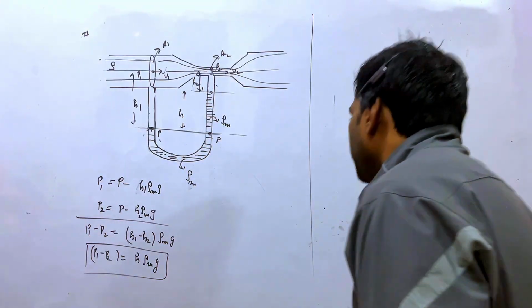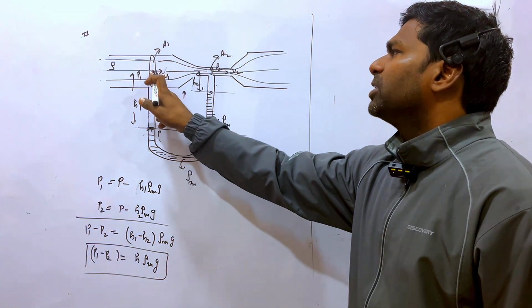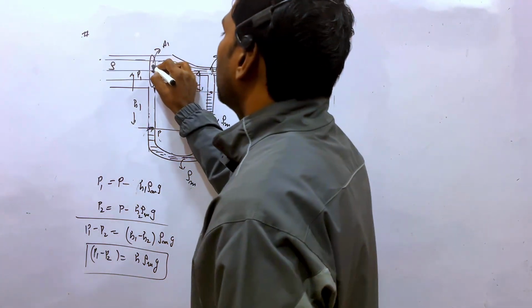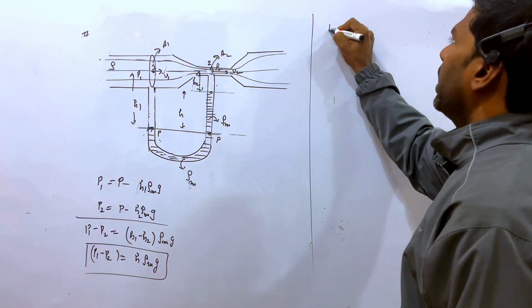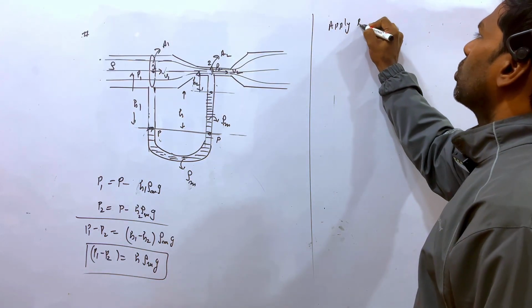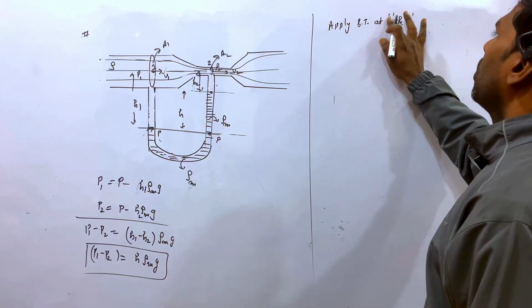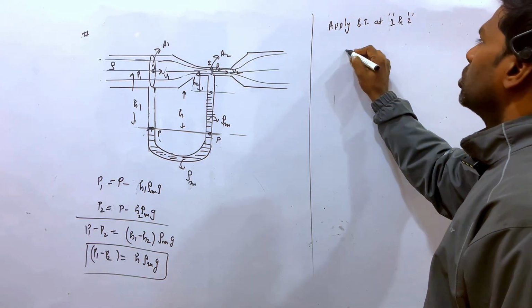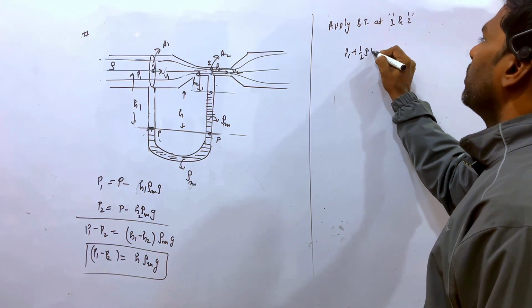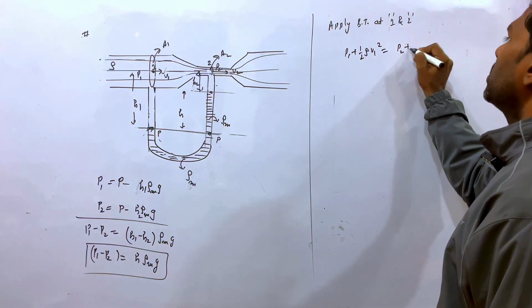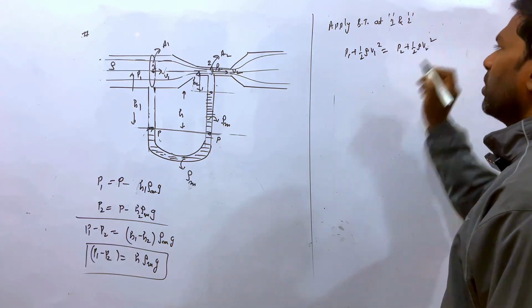Now we can apply the Bernoulli equation at this point, the point 1 and point 2, right? Apply Bernoulli theorem at 1 and 2, and this is the horizontal tube. Is it clear? So P1 plus half rho V1 square is equal to P2 plus half rho V2 square.